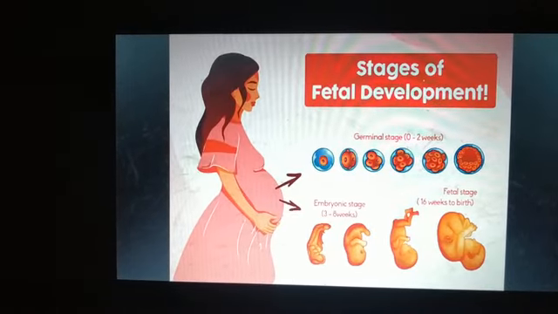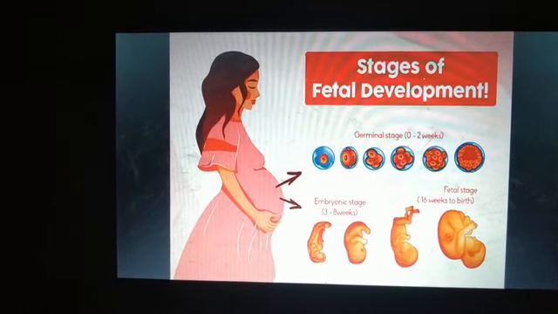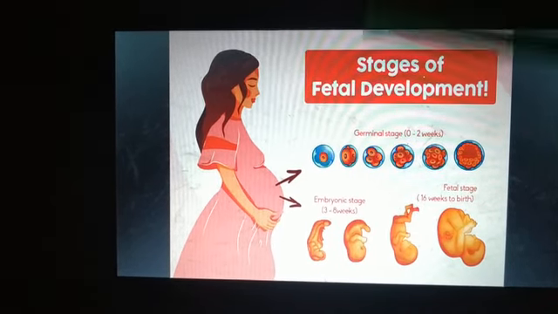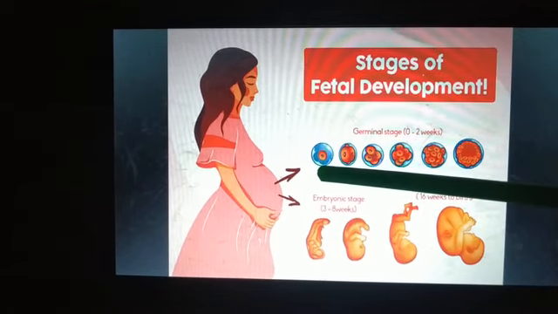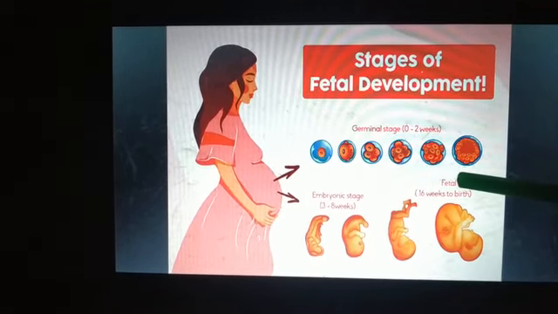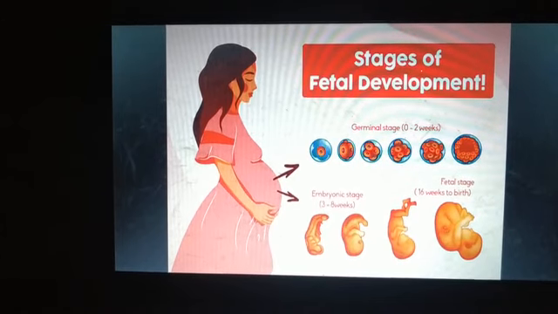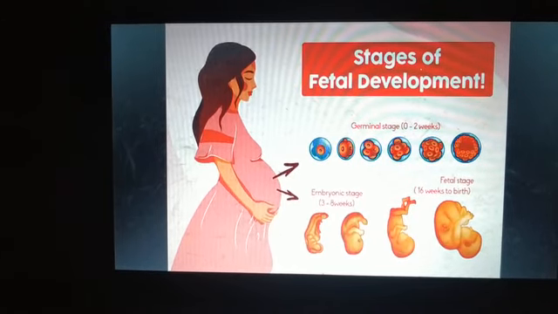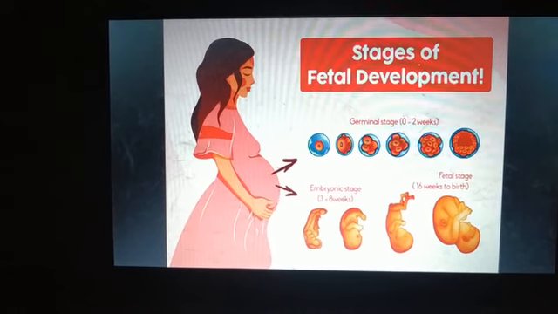So let us see here. In human, once the zygote is formed, it undergoes a repetitive cell division, resulting in increasing number of cells.